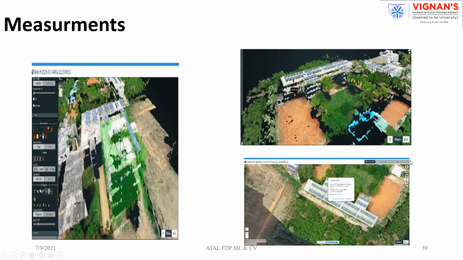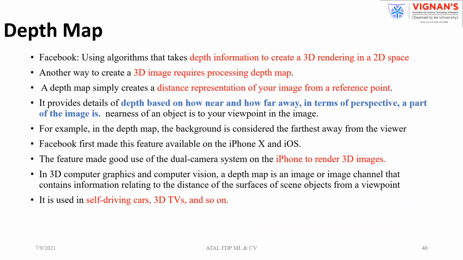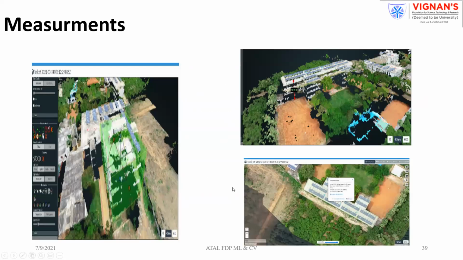So here you can do a lot of measurements: the exact area, volume, even the height of the buildings or of the construction. These are some advantages of 3D, and you can use it for any other purposes also. So this is the first work we carried out in 2D and 3D models.